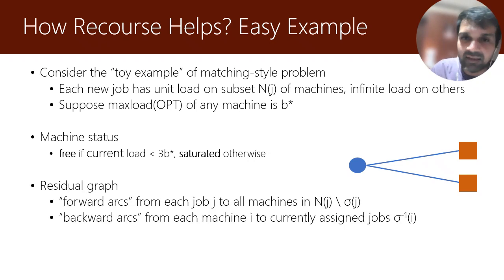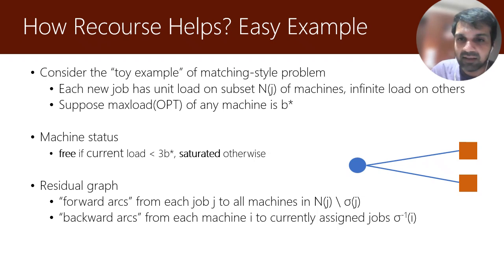And now we can construct the residual graph in the following manner. Let sigma denote the current assignment of the online algorithm. So sigma of j is the machine that job j is currently assigned to. And similarly, sigma inverse is the reverse assignment. So sigma inverse of a machine i is all the jobs that are assigned to that machine i.